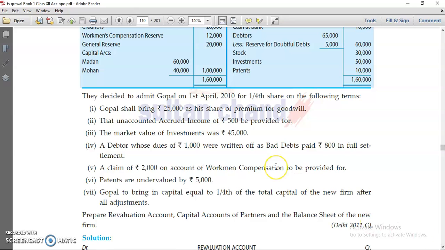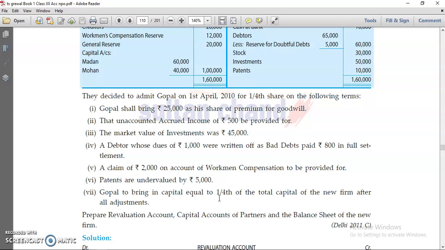Gopal shall bring 25,000 as his share of premium for goodwill. Unaccounted accrued income of 500 be provided for. Market value of investment is given. A debtor whose dues of rupees 1,000 was written off as bad debts paid 800 in full settlement. A claim of 2,000 on account of WCR. Patents are undervalued. Gopal to bring in capital equal to 1/4 of the total capital of the new firm after all adjustment.